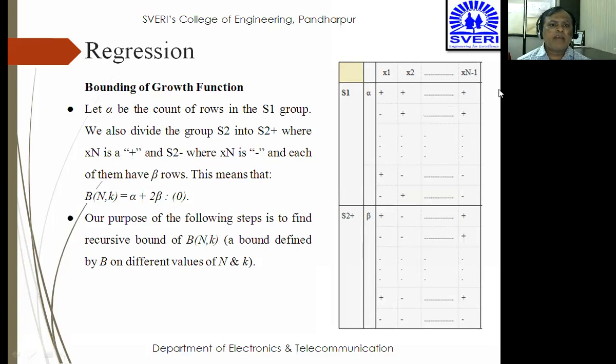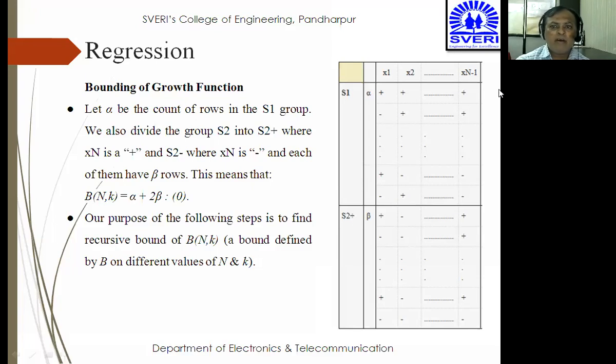Now there are terms called alpha and beta that we also have to define here, because I know what S1 is, I know what S2 is, these are the sets, I know the points lie from x1 to x of n minus 1, and these are the rows and columns of these points. Now I also know how it can be counted, like B of n comma k. Now how that is going to be useful in terms of alpha and beta is what is important to understand here. So let alpha be the count of rows.